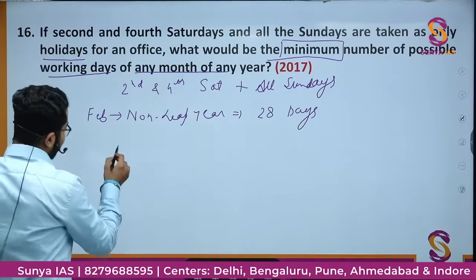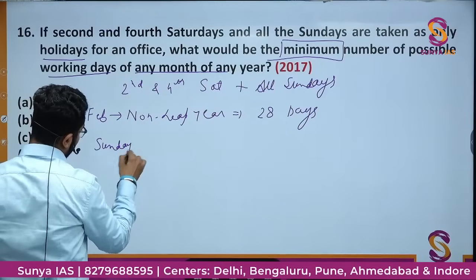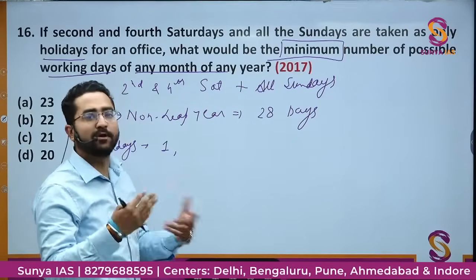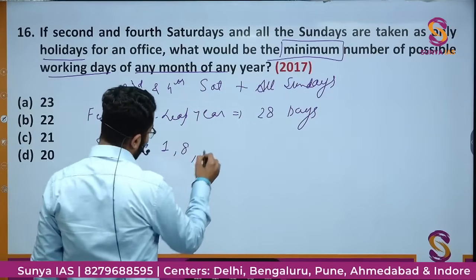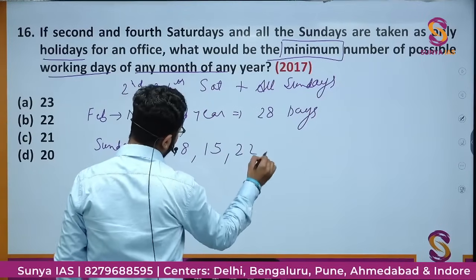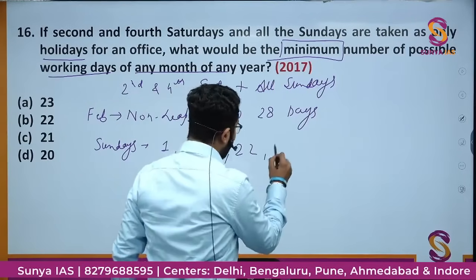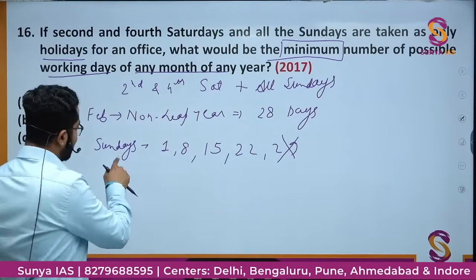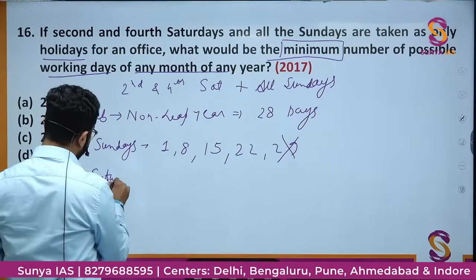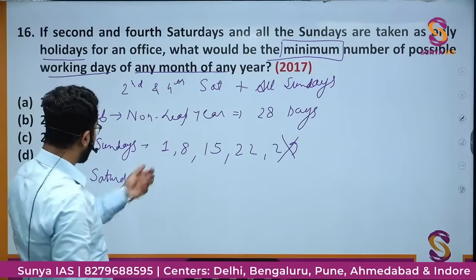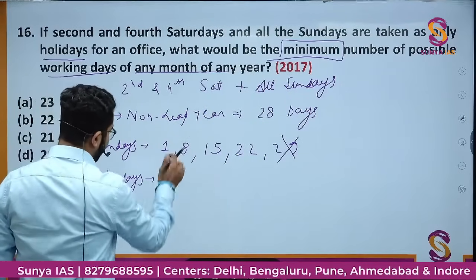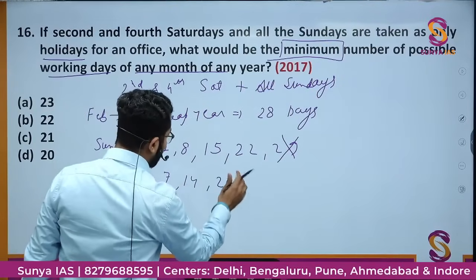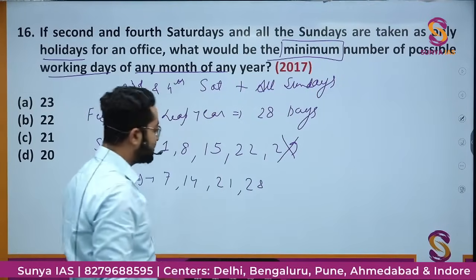Let's check the Sundays. Let's say the first of February is Sunday. Then the Sundays are 1, 8, 15, 22, and 22 + 7 is 29, but we have selected the February which has 28 days. So if these are the Sundays, then the Saturdays will be one day before Sunday, so that will be gone. First Saturday will be 7th, second will be 14th, 21st, and 21 + 7 is 28. These will be the Saturdays.